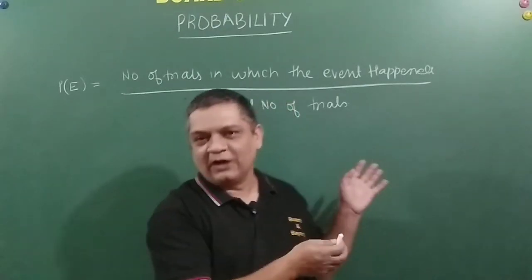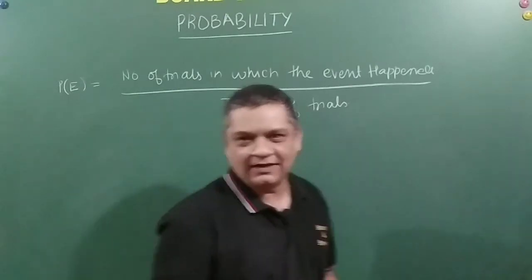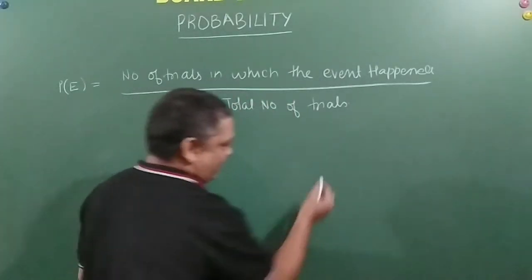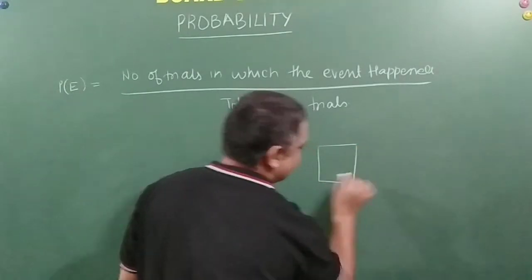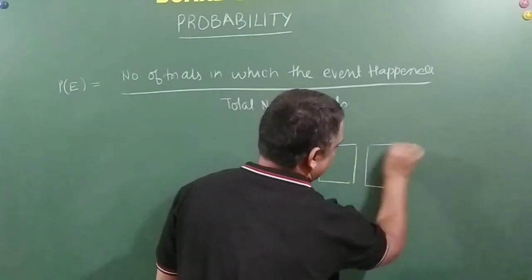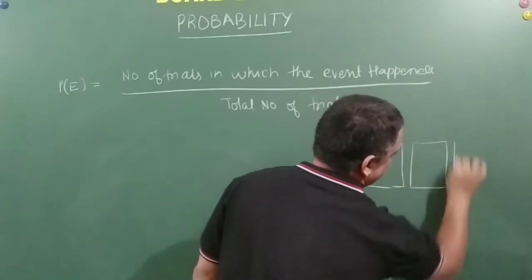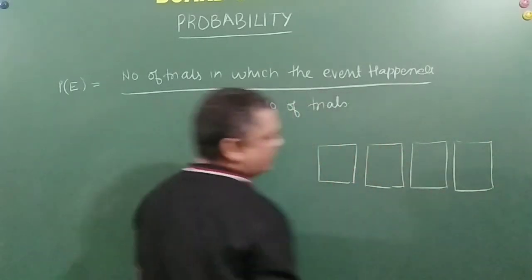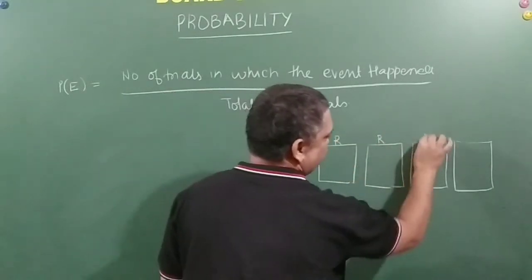Just for the solving of probability problems, you can just look at me. I'll just draw one sample. There are 4 different types of cards in a deck of cards. 2 are red in color and 2 are black in color.